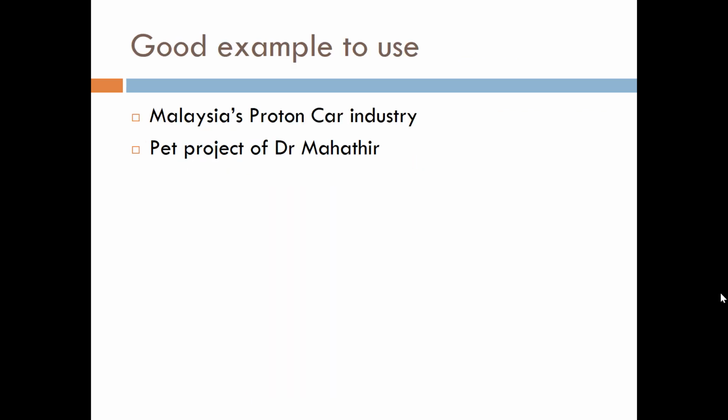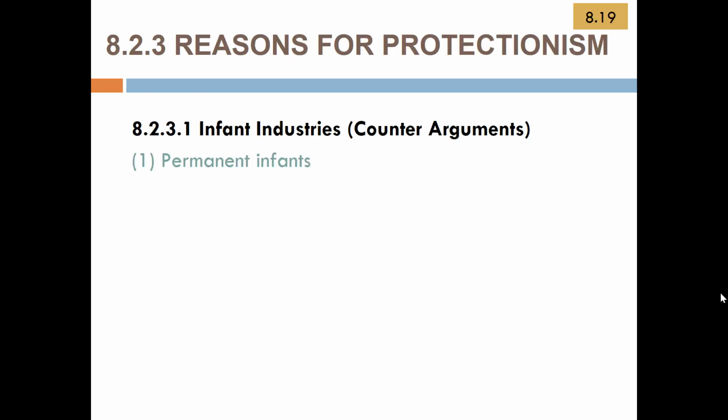The example I like to use is the Malaysian Proton car industry. Now, this is a pet project of Dr. Mahathir. When he was PM many years ago, he instituted this. And recently, he became the PM once again under the government of Pakatan Harapan. So once he became the PM again, just about 2 years ago, he reenacted this Proton car. He believed that Malaysia has the potential to develop a world-beating car industry.